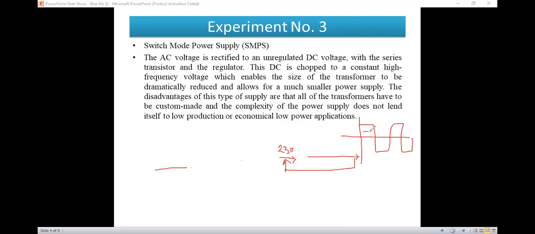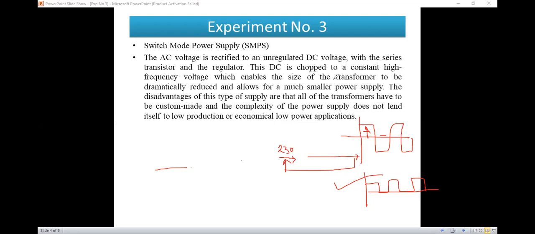Just suppose if this is T on, this one is T off. So this period will be the same. So this is the square wave output, or it may be the chopper's output. Sorry, it is DC to DC. I have drawn here AC, that means in the negative cycle it will be like this. This is like a chopping, or it may be cutting a particular piece. This part you also have in your power electronics subject.